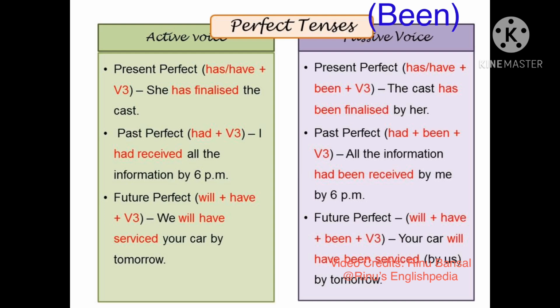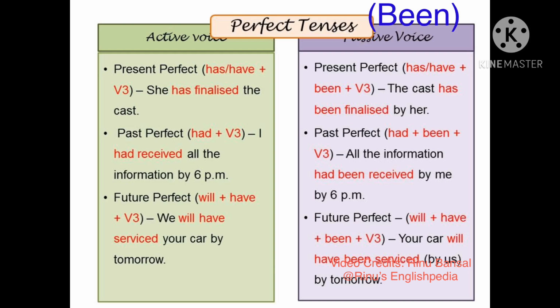The future perfect tense in the active voice is expressed with the helping verbs will plus have along with third form of the verb. For example, we will have serviced your car by tomorrow. Similarly, in the passive voice, the sentence becomes your car will have been serviced by tomorrow.